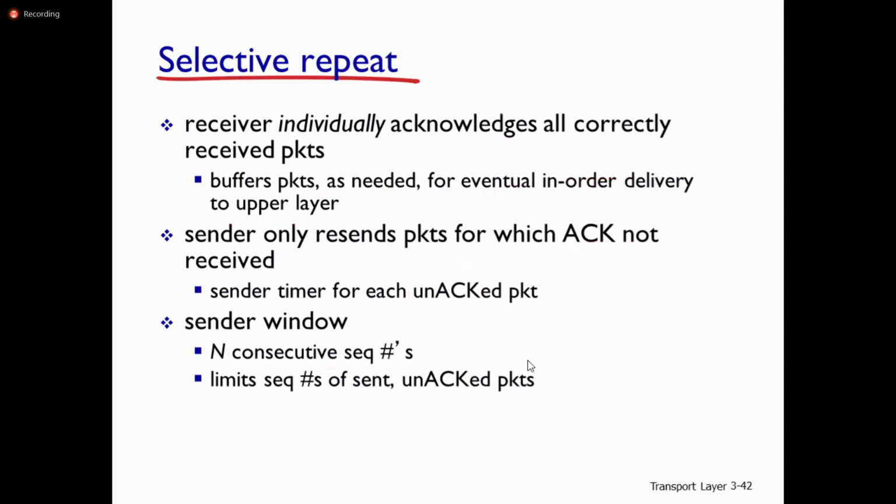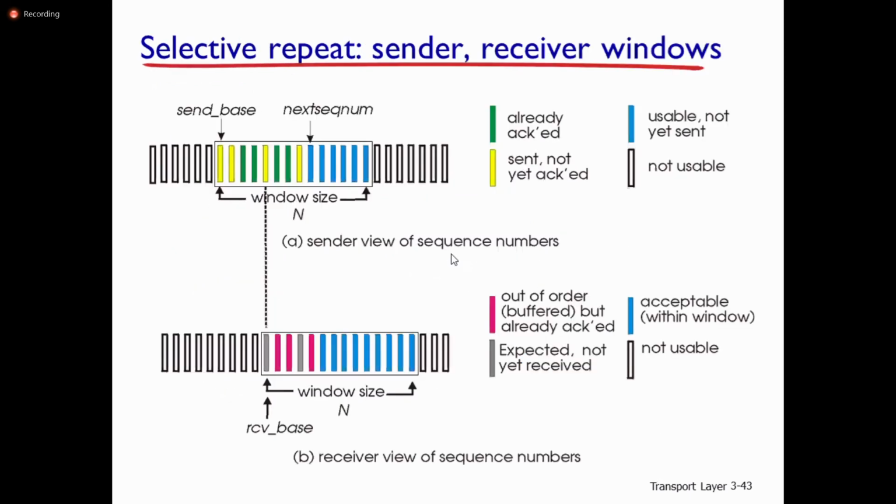In the selective repeat protocol, you can look at the colors: green is already acknowledged packets, yellow is sent but not yet acknowledged, blue is usable but not yet sent, and the blank is not usable. This is the sender view of sequence numbers.